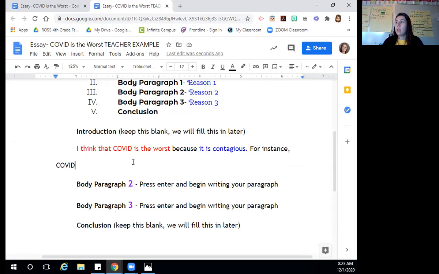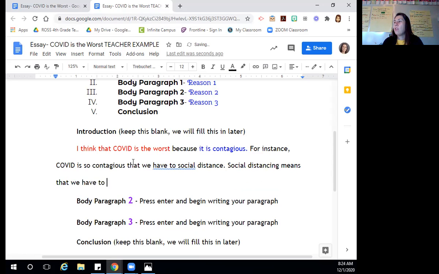COVID is so contagious that we have to social distance. Okay. But what does social distance mean? I mean, I think I want to add more to that. All right. Social distancing means that we have to stay apart from other people.